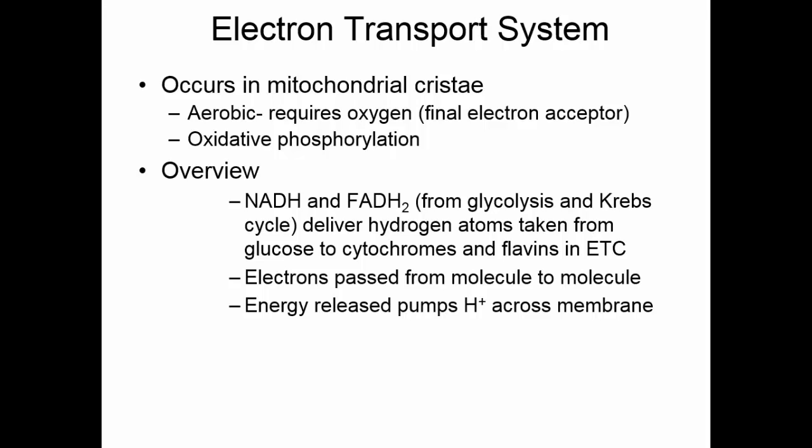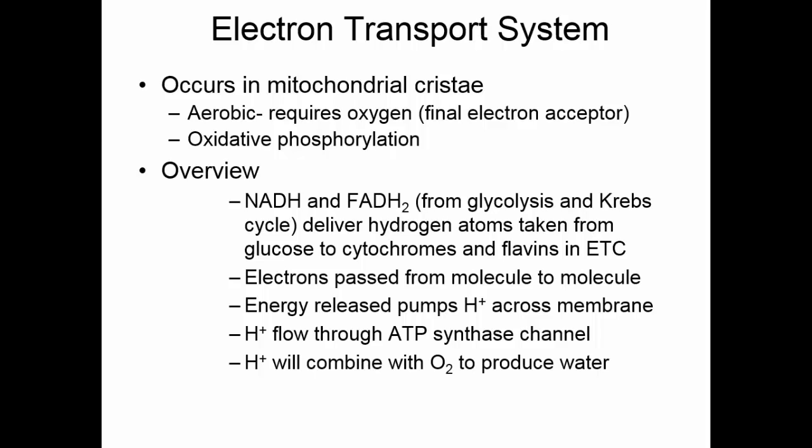We're going to build up a lot of hydrogen ions in the crista, in that space between the two membranes, and at some point in time we will let them flow back through the ATP synthase channel, and this will generate enough energy to produce ATP. Those hydrogen ions will combine with oxygen. We'll get H2O and we'll produce water. That will be one of our end products. This will yield approximately 28 ATP.